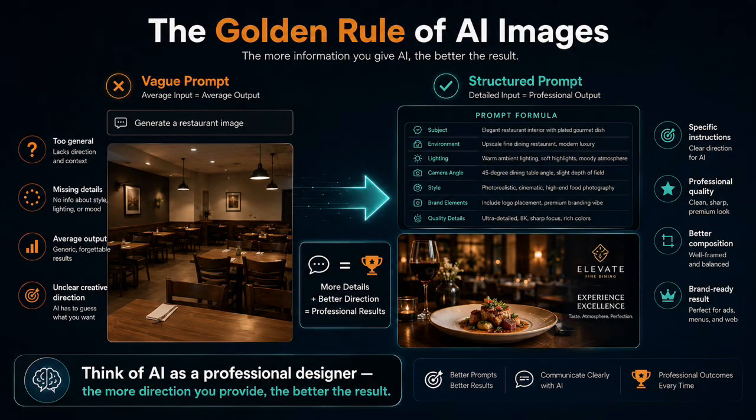The golden rule of AI images. Many beginners make the same mistake. They type something like "generate a restaurant image," and the result is usually average. Why? Because AI works best when given detailed instructions. Think of AI as a professional designer. The more information you provide, the better the result. This is why we use a structured prompt formula. The formula gives AI all the information it needs to create exactly what we want.